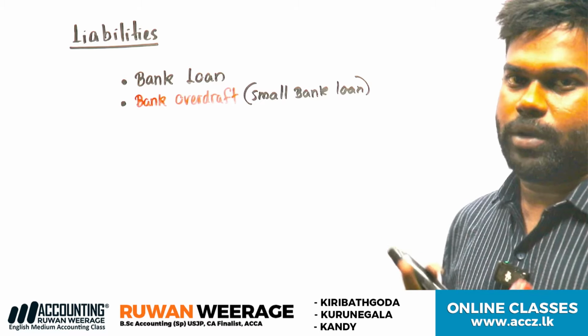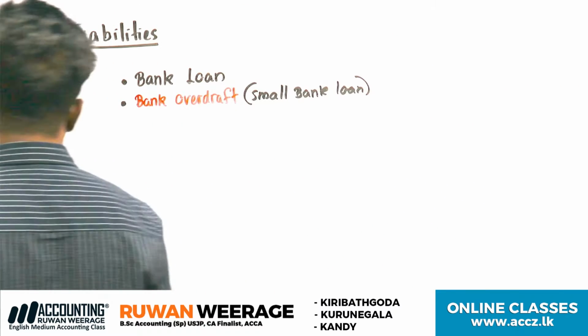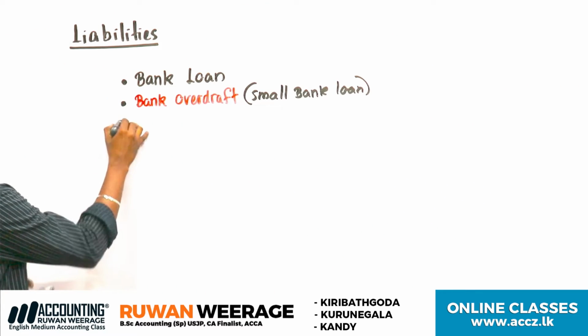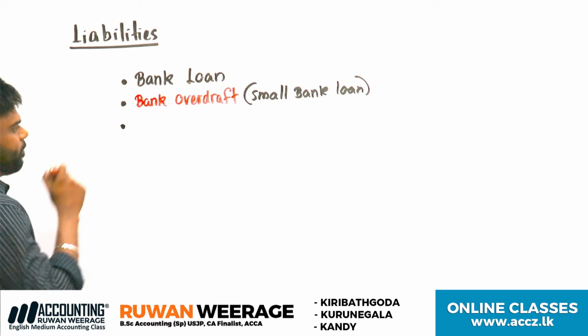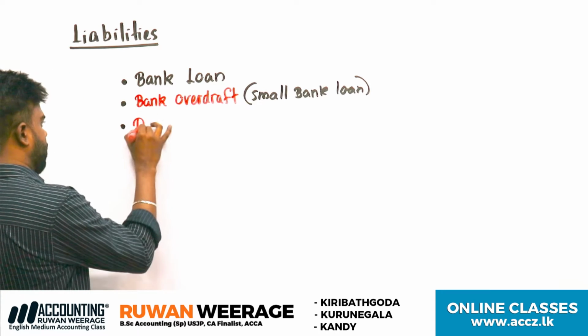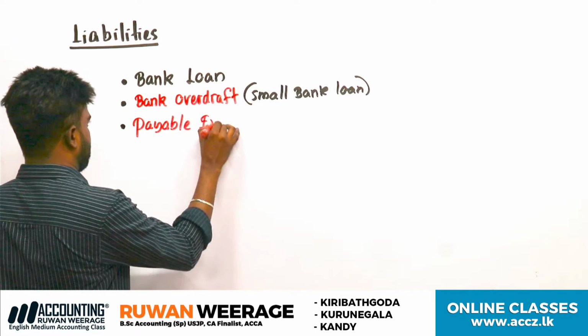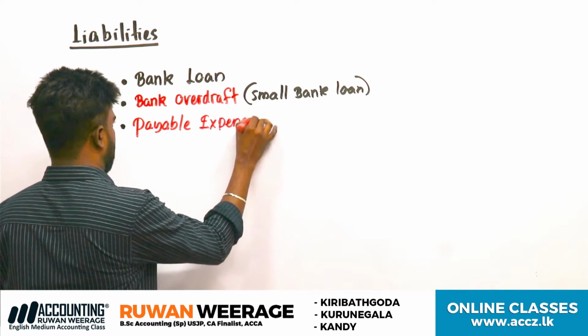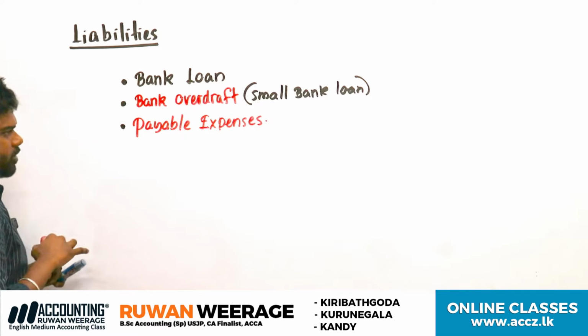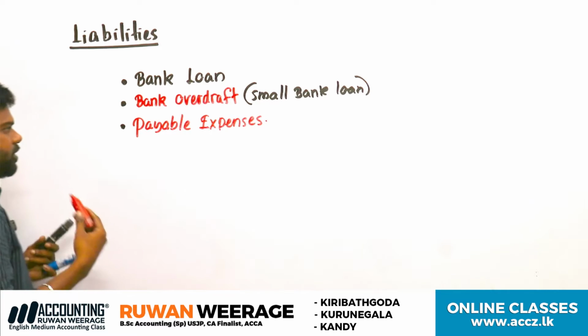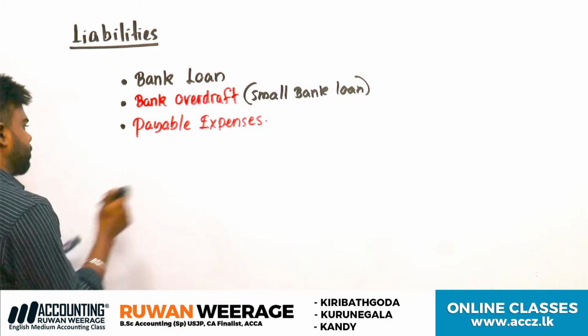You can learn in detail later. Another one, expenses payable, for example electricity, rent payables.